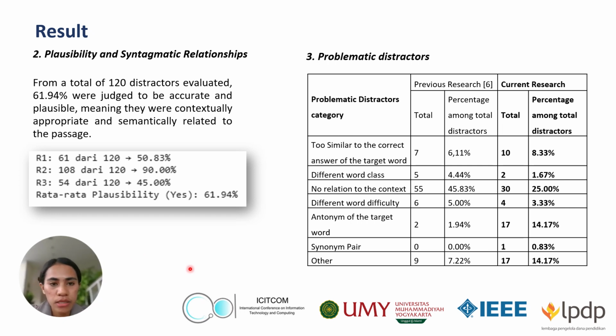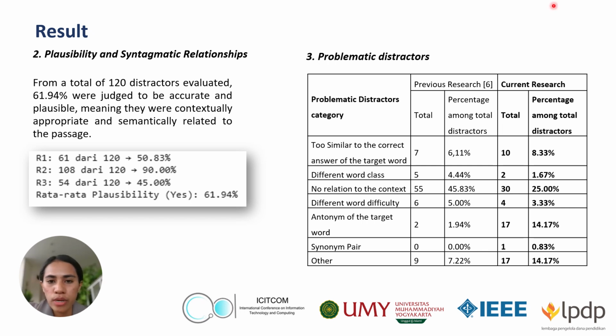And next, we look at how plausible the distractors were. From a total of 120 distractors evaluated, 61.94% were judged to be accurate and plausible, meaning they were contextually appropriate and semantically related to the passage. And from the problematic distractors, we also examined common errors.